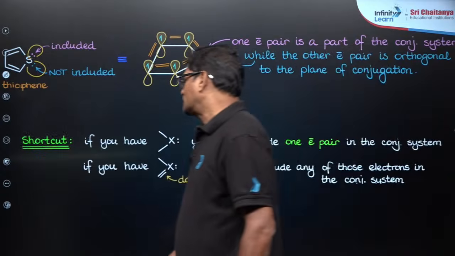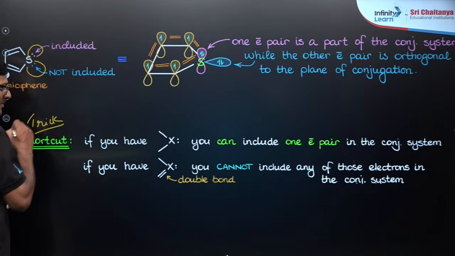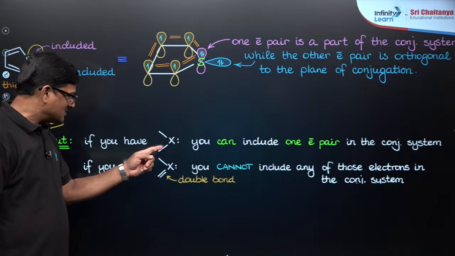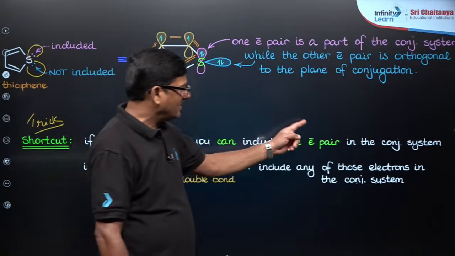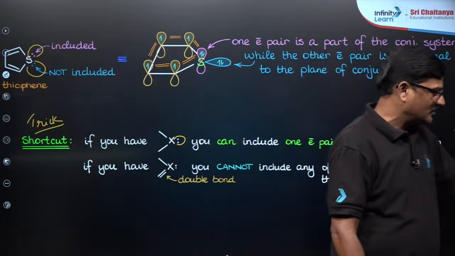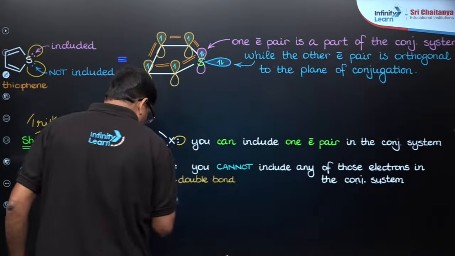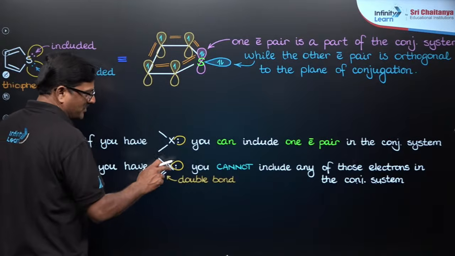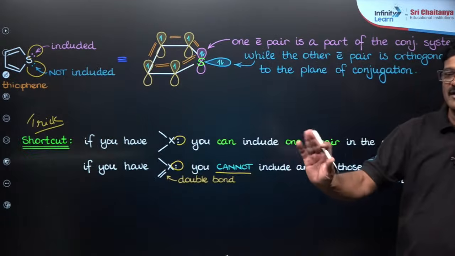And also a shortcut, this is the trick you can use for aromaticity. If an element has a single bond, its electron pair can be included, one electron pair, as part of the conjugated system. While if that particular element is in a pi bond, this pi bond cannot be included.